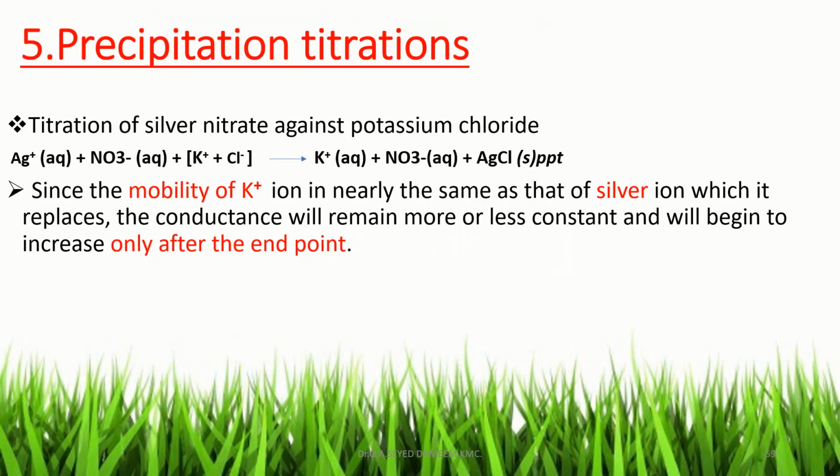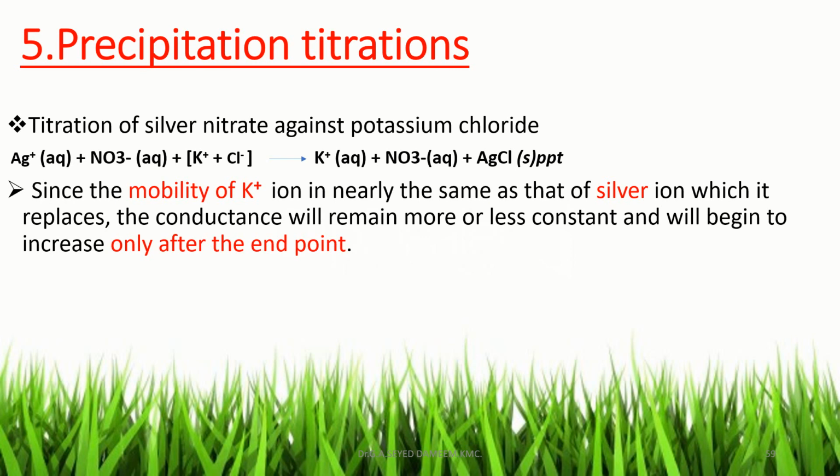The next one is precipitation titration, that is, titration between silver nitrate and KCl. Here the silver nitrate is taken in a beaker and the KCl solution is taken in the burette, and the conductance is determined at equal portions of KCl added from the burette. And here, on addition of KCl, there is no change in the conductance at first, due to the equal mobility of Ag plus and K plus.